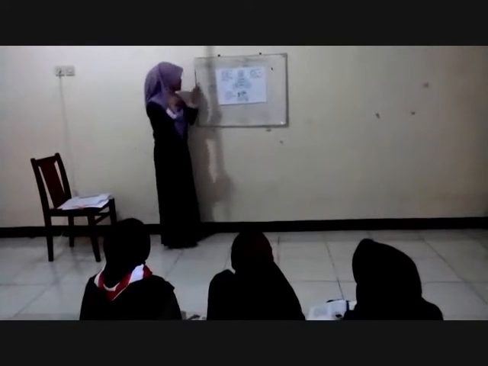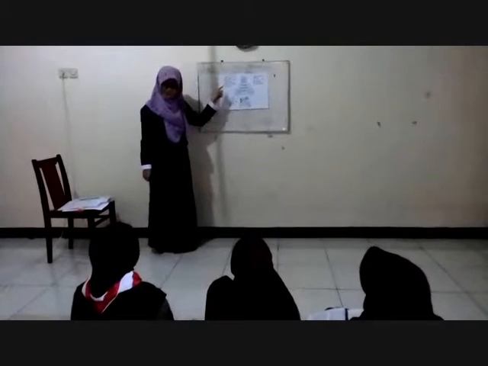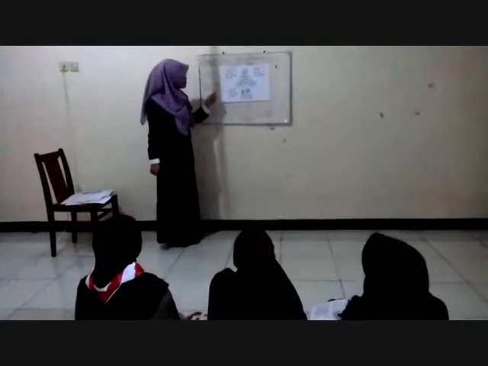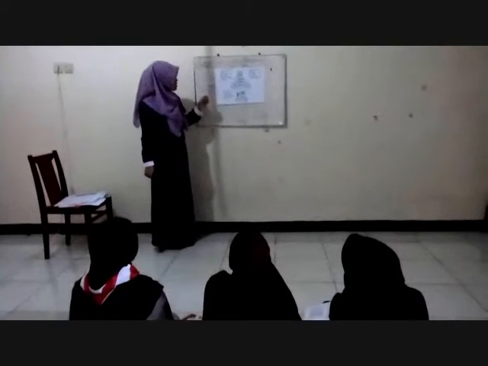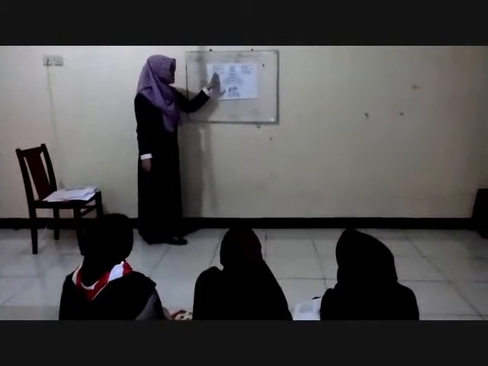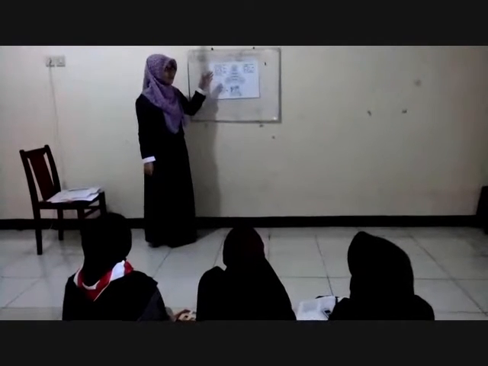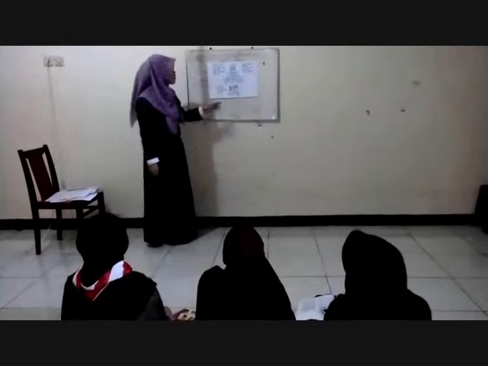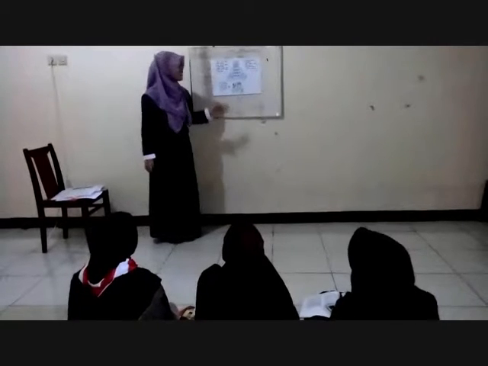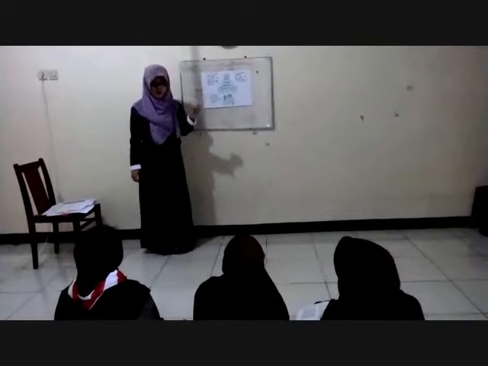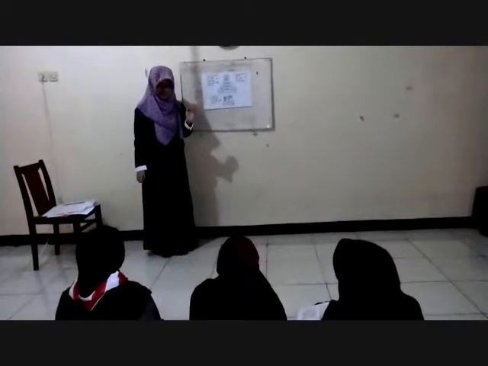So now I want Lucy to read the second sentence. Yes. Julie doesn't drink tea very often. That's right. Maybe here, Julie doesn't like to drink tea. She likes to drink milk? That's right, maybe milk. So she doesn't drink tea very often. Now, so you know the function of simple present tense, right?